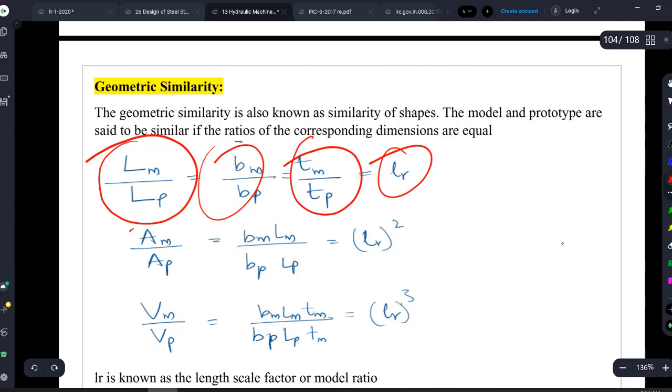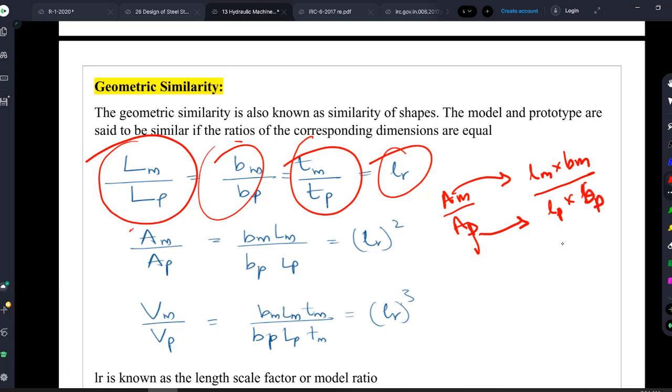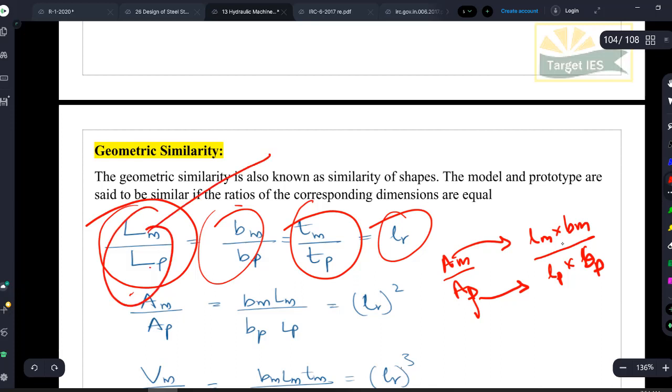Similarly, what will be Am by Ap? Am by Ap, this is important. See, Am I can write as length of model into breadth of model. Ap I can write as length of prototype into breadth of prototype, right? So I have told you earlier, Lm by Lp I can write as Lr, Bm by Bp I can write as Lr.